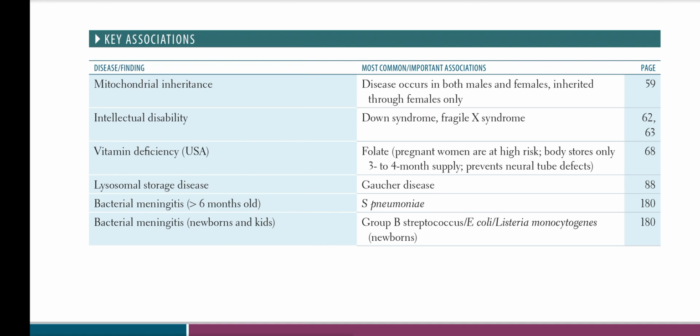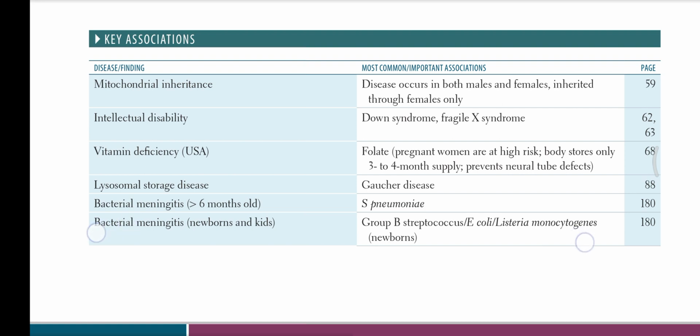On the left hand side there is a disease or finding, and on the right hand side there is the most common or important association. So let's not delay and start the first line. Mitochondrial inheritance: the disease occurs in both males and females, but is inherited through females only, not through males.